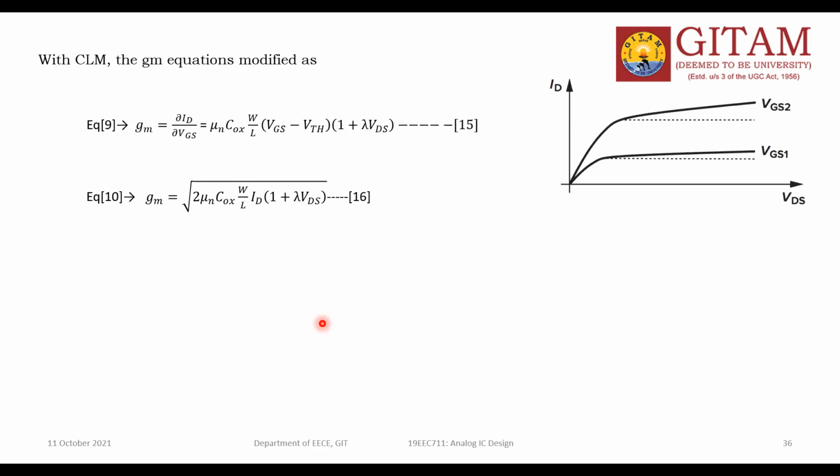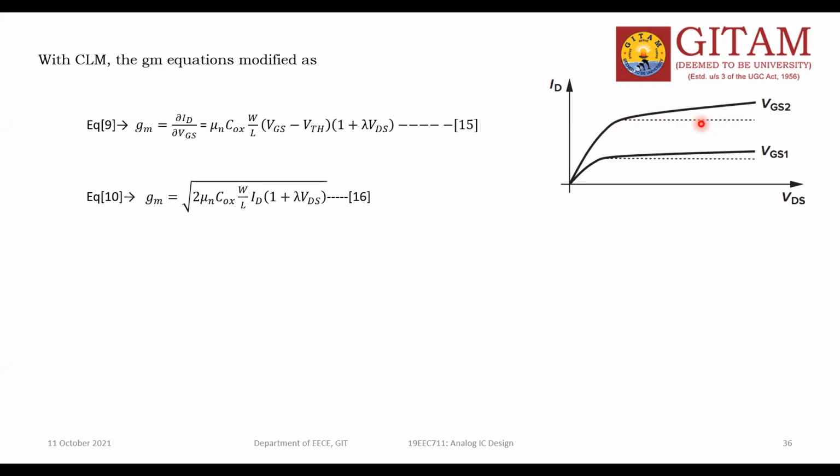See this characteristic, observe the saturation region. What happened? Earlier we would get this curve, the dotted line, in saturation. For this dotted line, the slope is 0 because there is no change in y, there is change only in x. The slope is nothing but change in y by change in x. The change in y is 0 and the change in x is something, so because the numerator is 0, the slope becomes 0.